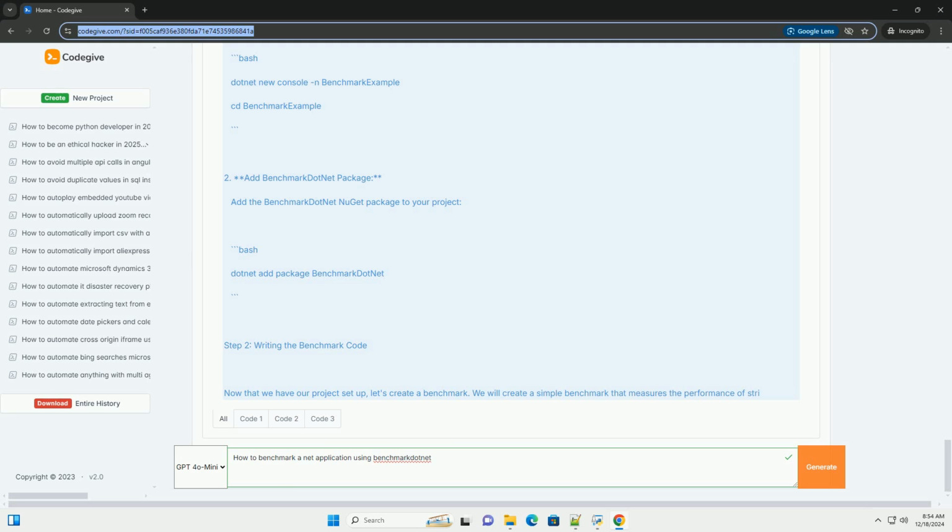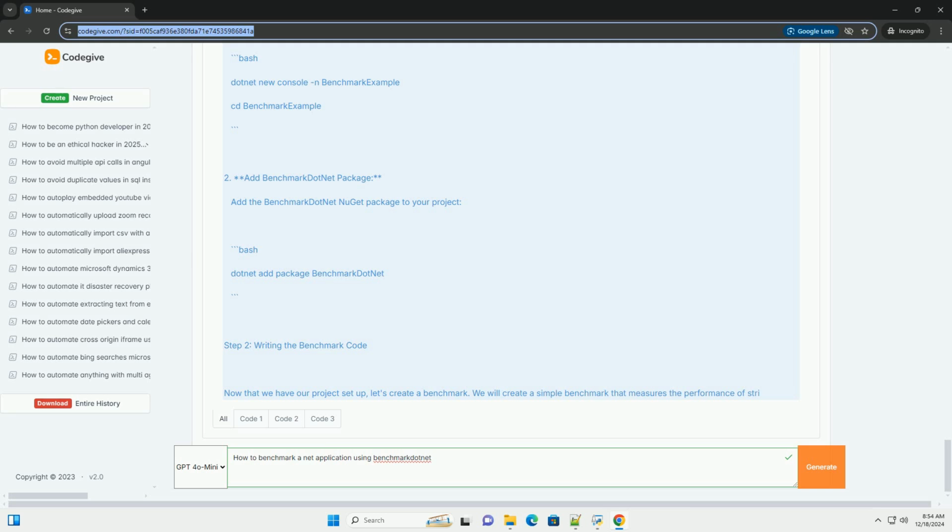Sum using LINQ: 1.567 milliseconds, 0.015 milliseconds, 0.014 milliseconds. Mean, the average time taken to execute the method. Error, the margin of error for the mean. StdDev, the standard deviation of the measurements.